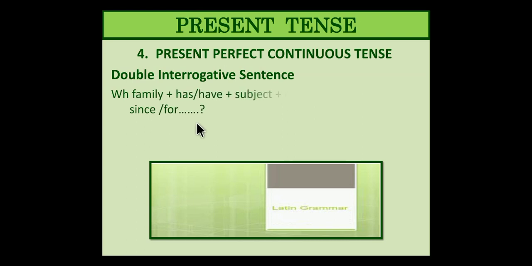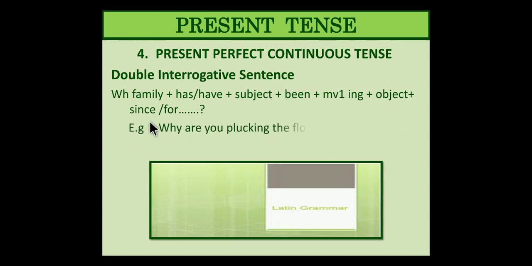Then double interrogative: why family word, has or have depending upon the subject, plural or singular, been, and MV1 with ing form, object, and since or for. Same if you want to make a negative question, add not over here. Example, why are you plucking the flowers? What has been helping in the office?